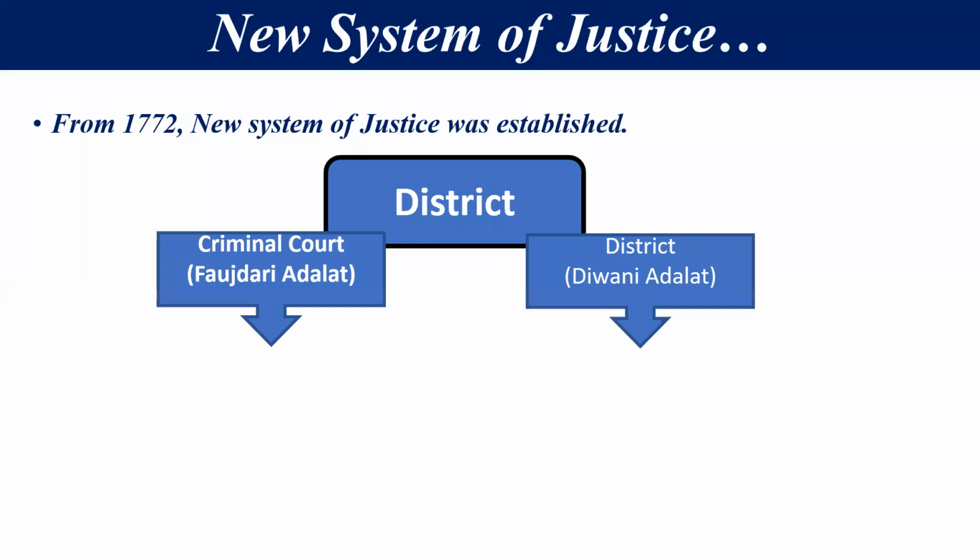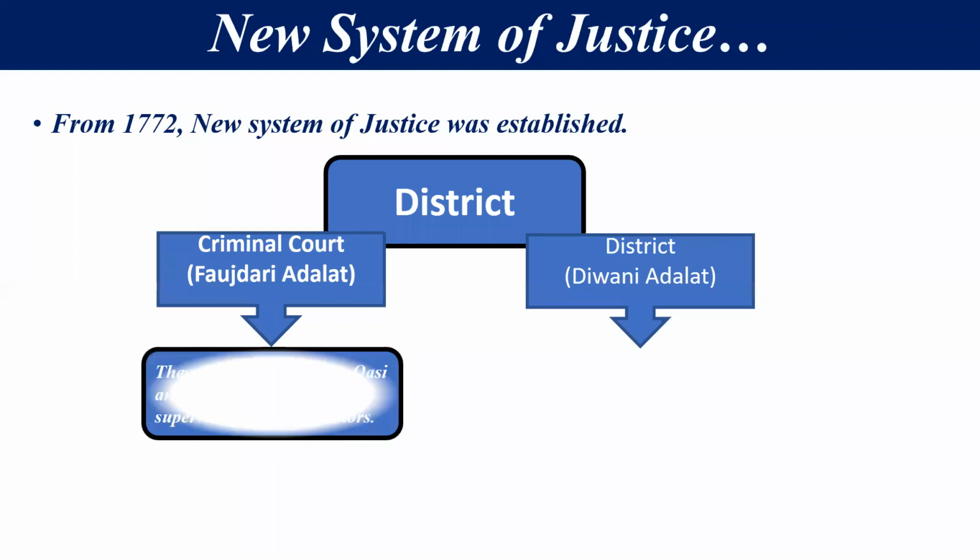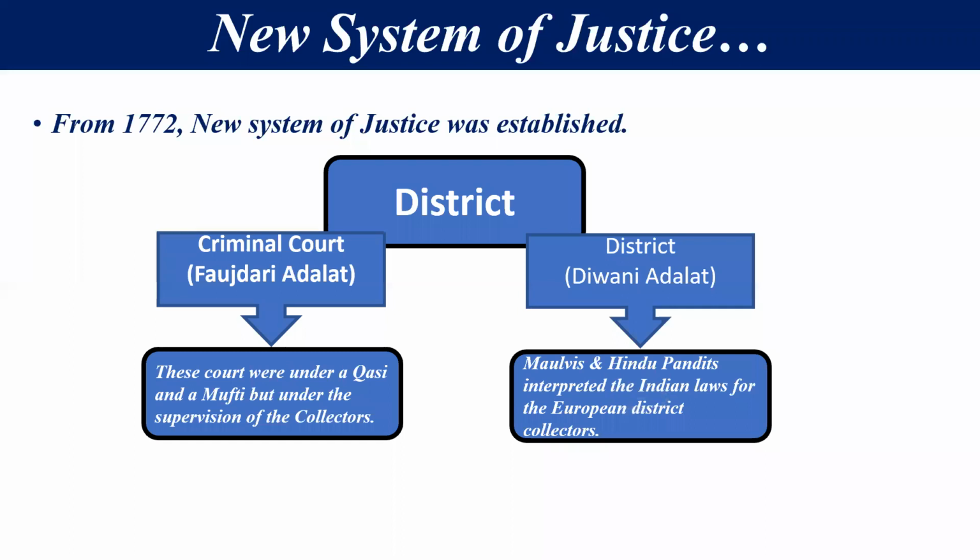The first one is the criminal court, which is called Faujdari Adalat, and the second one is the district court. They were considered the Diwani Adalat. If we think about the criminal court, these courts were under a Qazi and a Mufti, but they worked under the supervision of the collectors. And if we think about the district court, Maulvis and the Hindu Pandits interpreted the Indian laws for the European district collectors, so that these collectors took decisions according to Indian laws. So the whole district is divided into two parts.